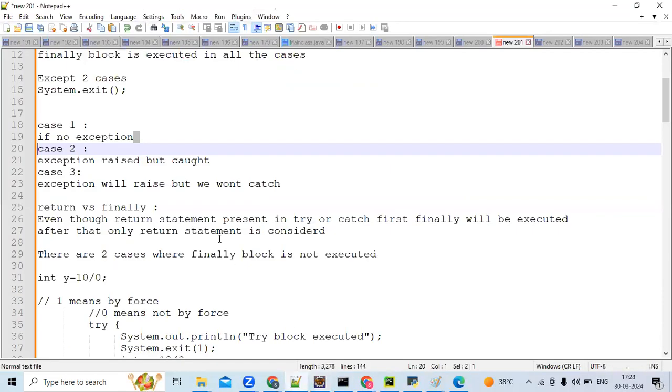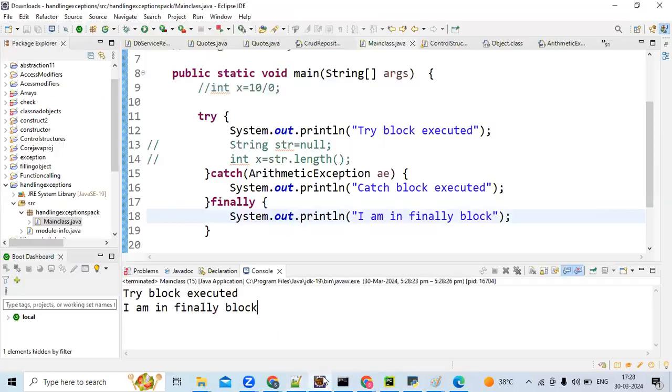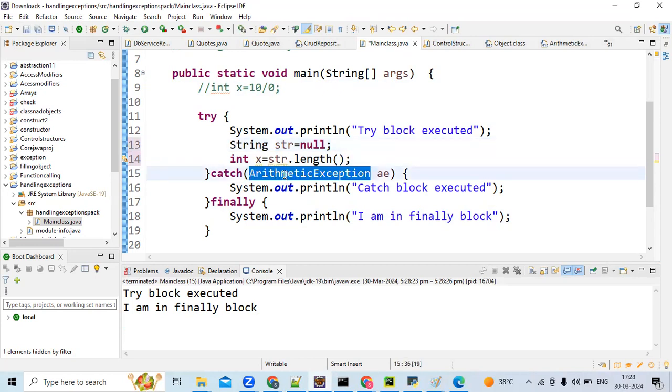Now we'll speak about case 2. Case 2: the exception is raised but caught. Like we'll raise some arithmetic or null pointer exception and catch it in the catch block, and we'll see whether the finally block is executed or not. Okay, don't go for arithmetic, we'll go for null pointer itself, so here we'll change it to null pointer exception.